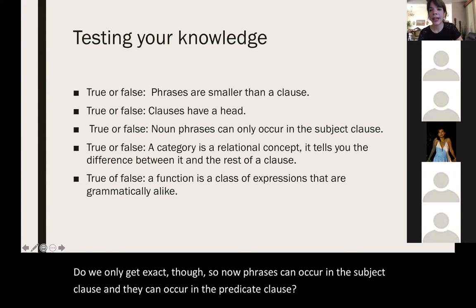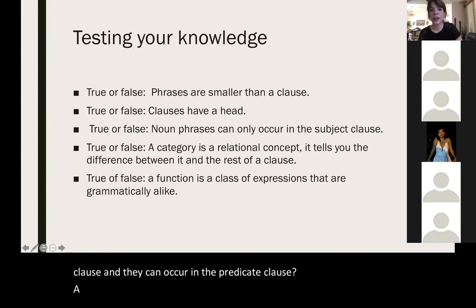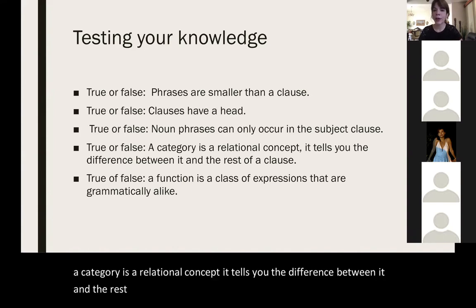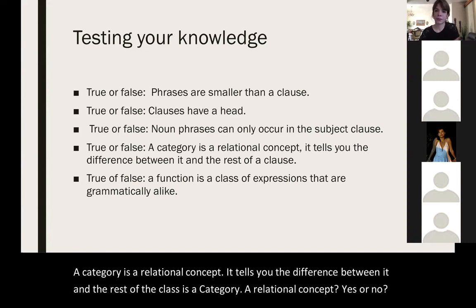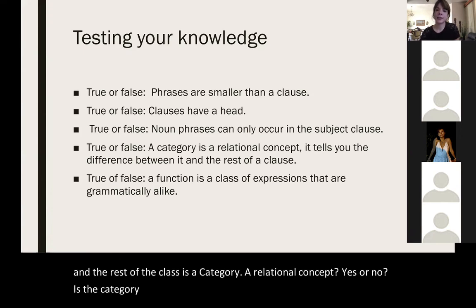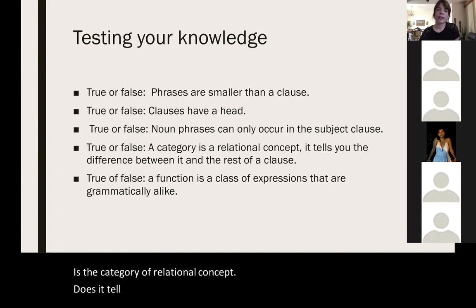A category is a relational concept. It tells you the difference between it and the rest of the clause. Is a category a relational concept? Yes or no? Does it tell you about that word in relation to the rest of the sentence?